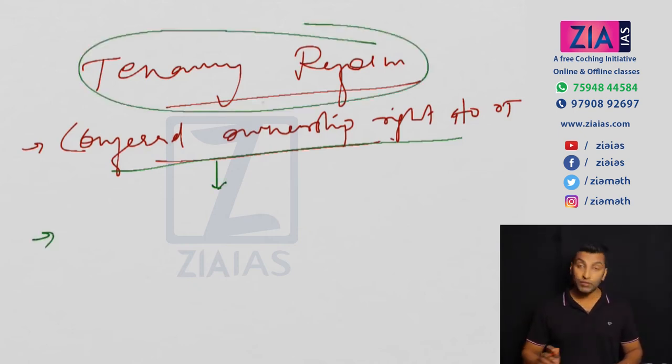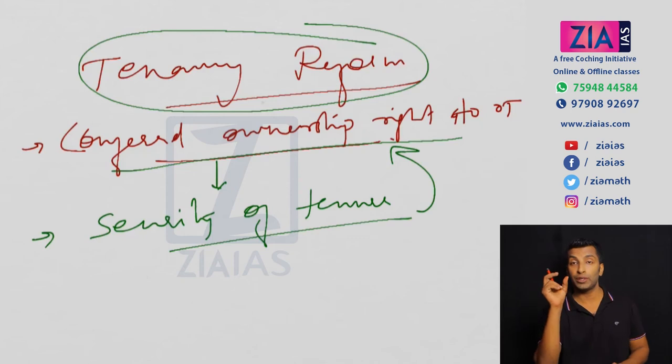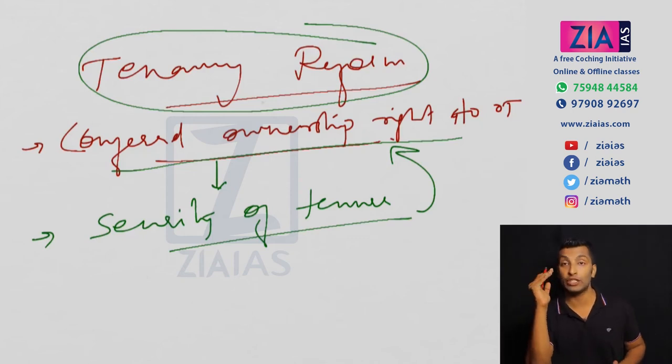Okay, so next one is related to sub-tenants or the sharecroppers. So I have already told you, these occupancy tenants who got the rights, they started exploiting the sub-tenants and sharecroppers as what zamindars did to occupancy tenants, right? So this second provision, you can see there should be a security of tenure for sub-tenants. Okay, so you got the ownership right, but you should give a security of tenure. Okay, so it should be fixed.